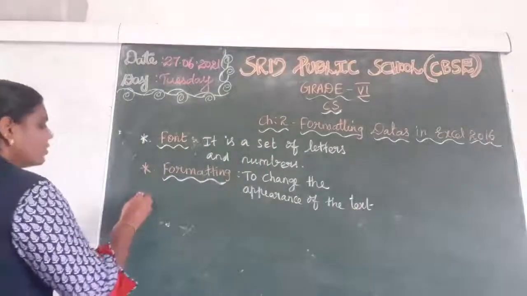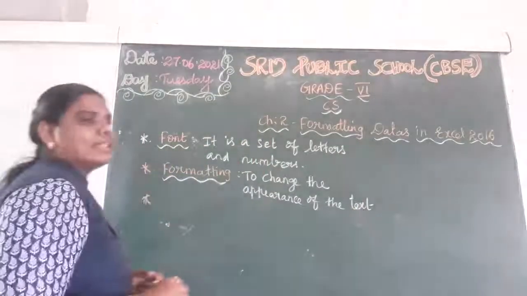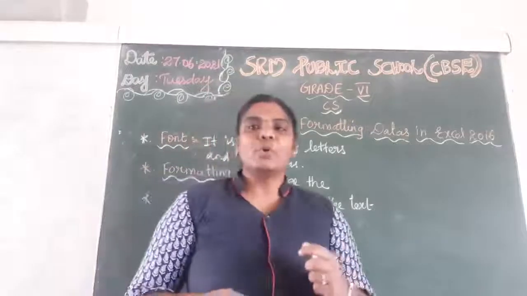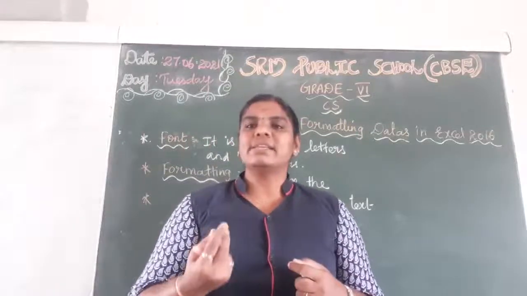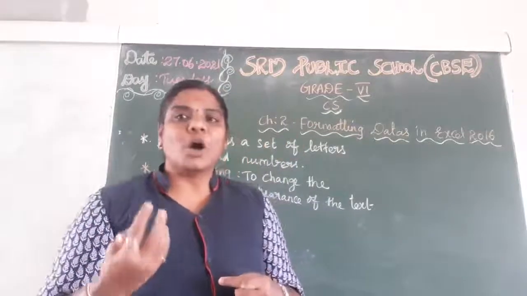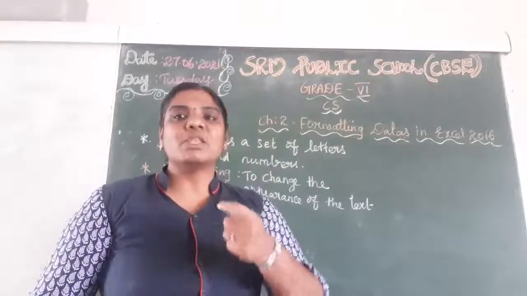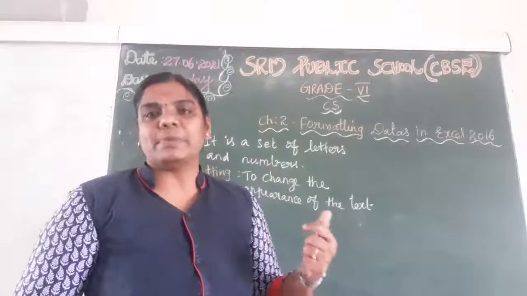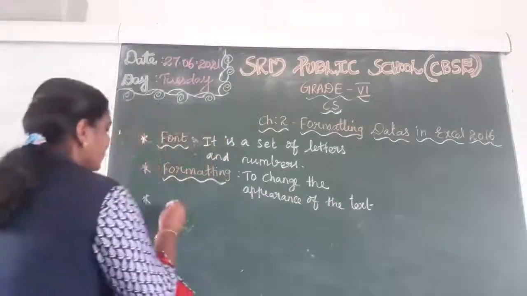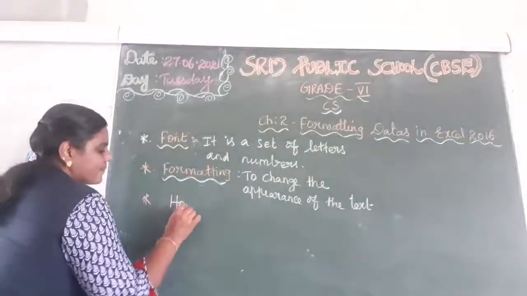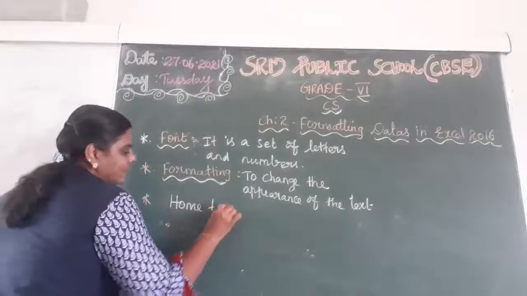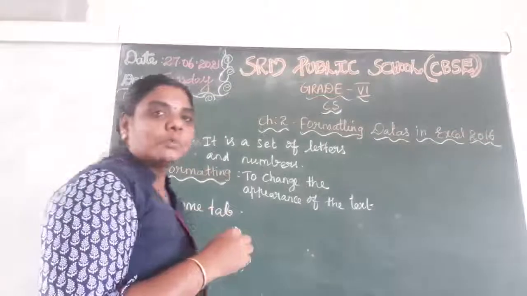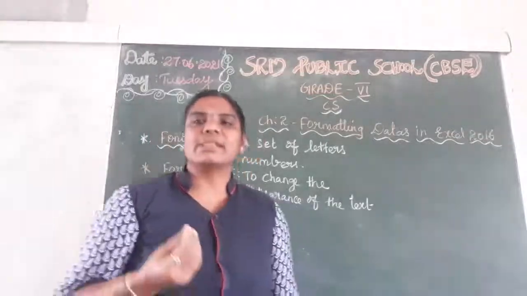Okay. So in this chapter we learned about home tab, right? In this home tab, what are the options available, how we can use those options, that only we learned from this chapter, right? Which tab? Home tab. By using the home tab, how we can format the text?